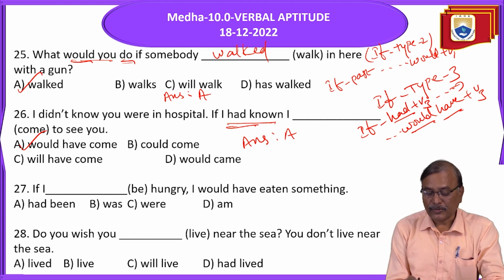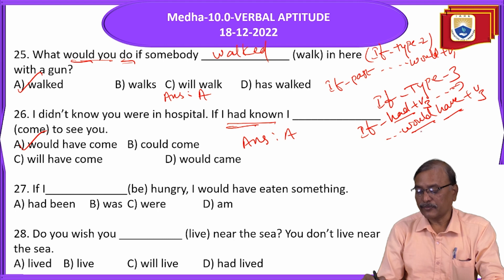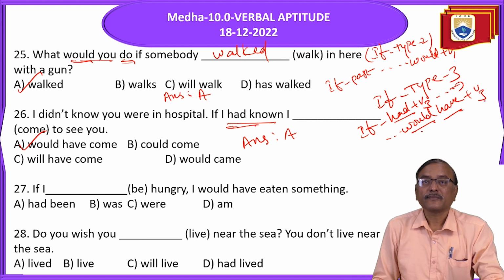If I had known, this is if clause type 3, past perfect. If side past perfect, main side would have plus V3. I would have come to see you. Right.